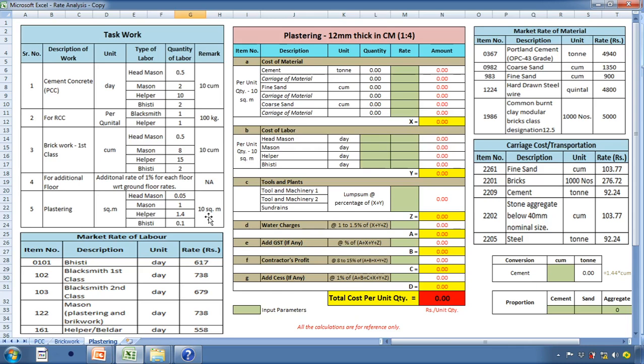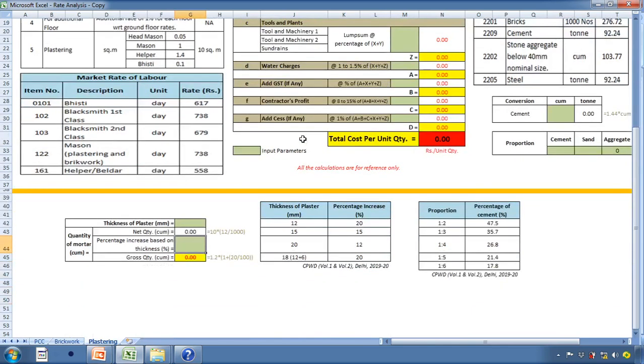Now, the materials required for plastering are cement and sand. So first of all, we'll calculate the quantity of cement and then that of sand. Now, in order to first find the quantity of cement, we require to calculate the volume of cement mortar.